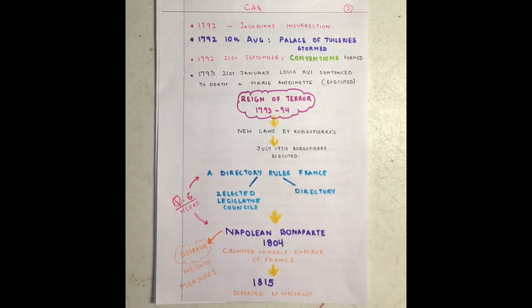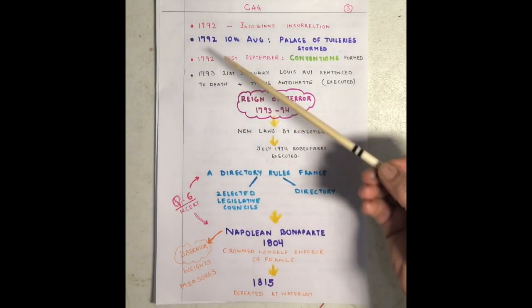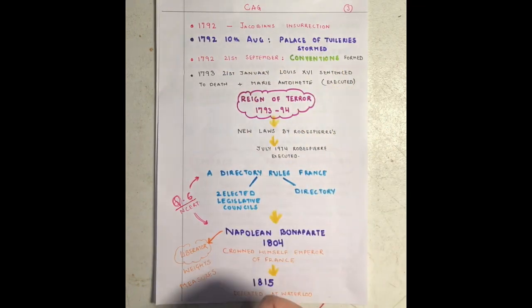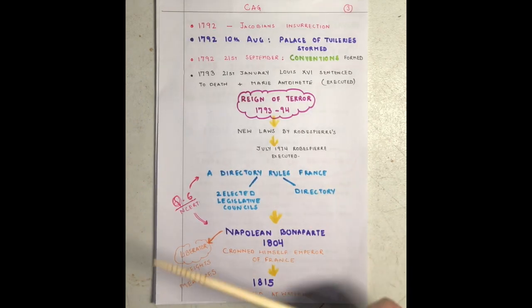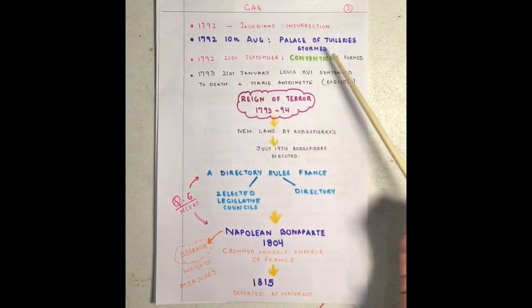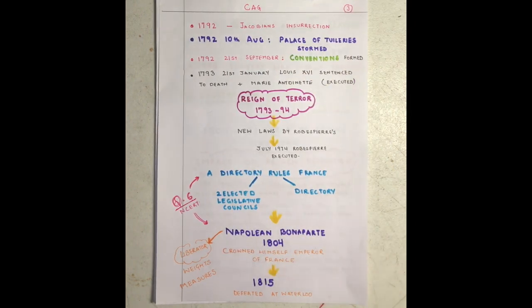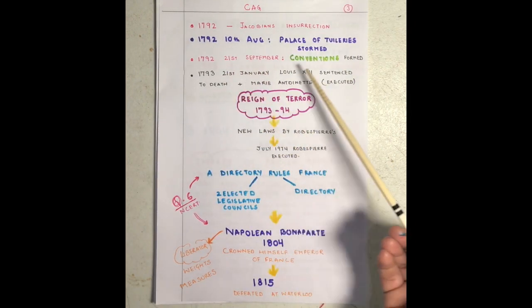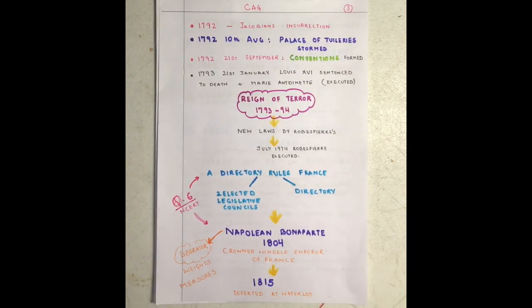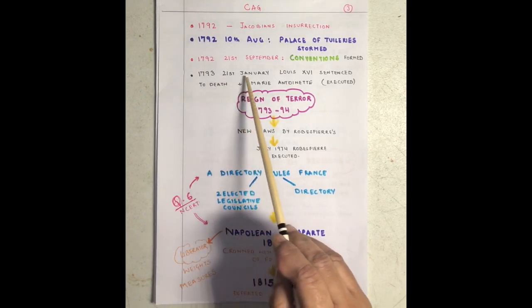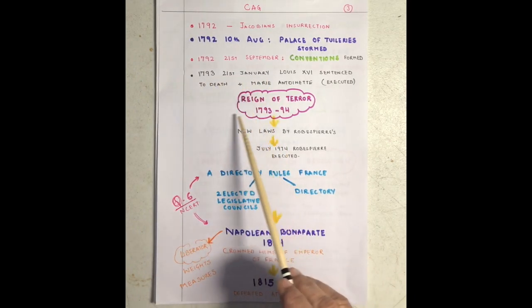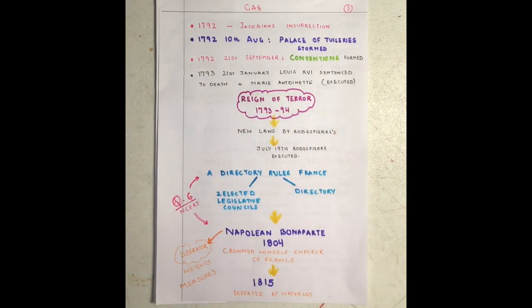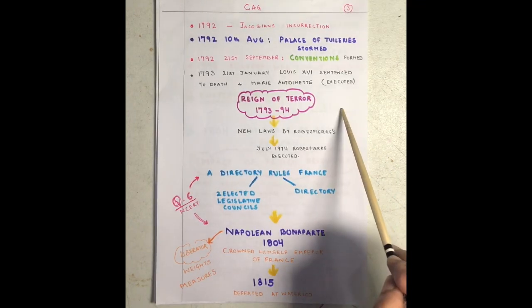Then you can take up again the timeline. It goes on, move on. So it's Jacobin insertions. They started attacking the nobles and the clergies. Finally, on 10th of August, the Palace of Tuileries was stormed. 21st September, the convention was formed. So now the people coming together and forming a convention, forming their own assembly. And on 21st January 1793, Louis was sentenced. And later on, after a few days, Maria was also sentenced, and they were publicly executed.